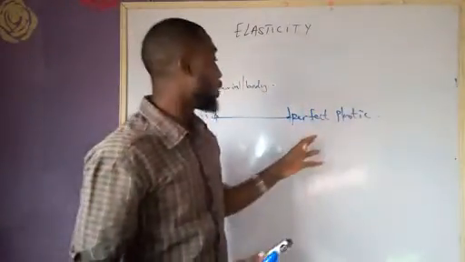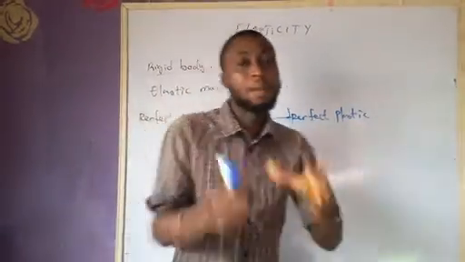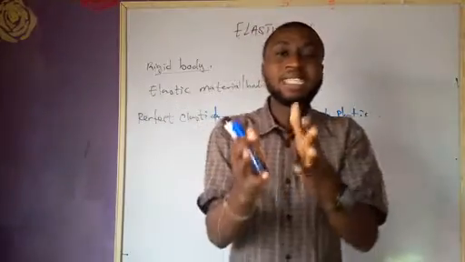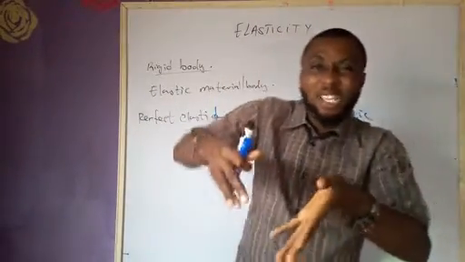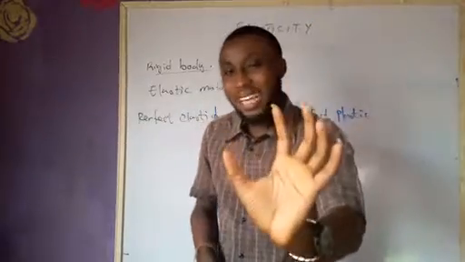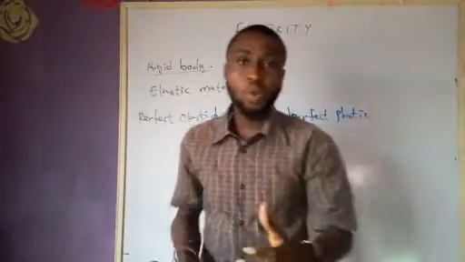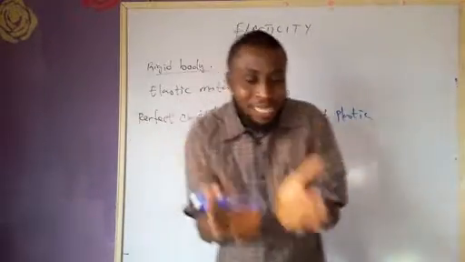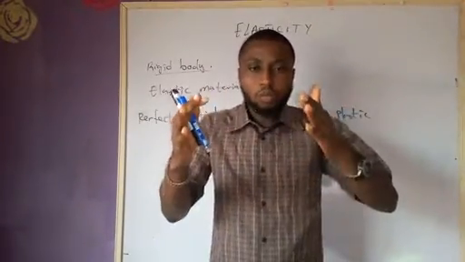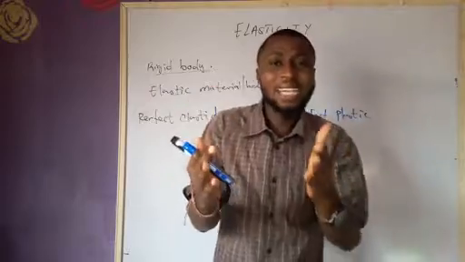But if we are talking about a perfect plastic body, a perfect plastic will never regain, it is going to maintain its altered shape or size after the force of deformation has been removed.